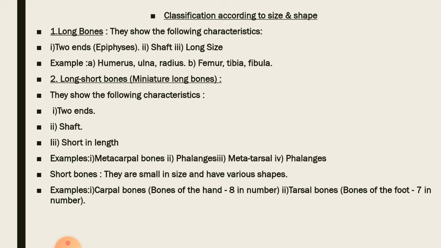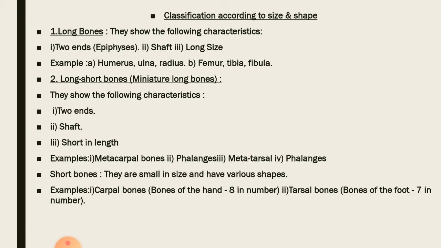The next is the classification according to size and shape. So we can classify the bones into long bones and long short bones. The long bones are those bones that have two ends, which are also known as epiphyses. They have a shaft and a long size, and examples include humerus, ulna, radius, and in the lower limb these bones are femur, tibia, and fibula.